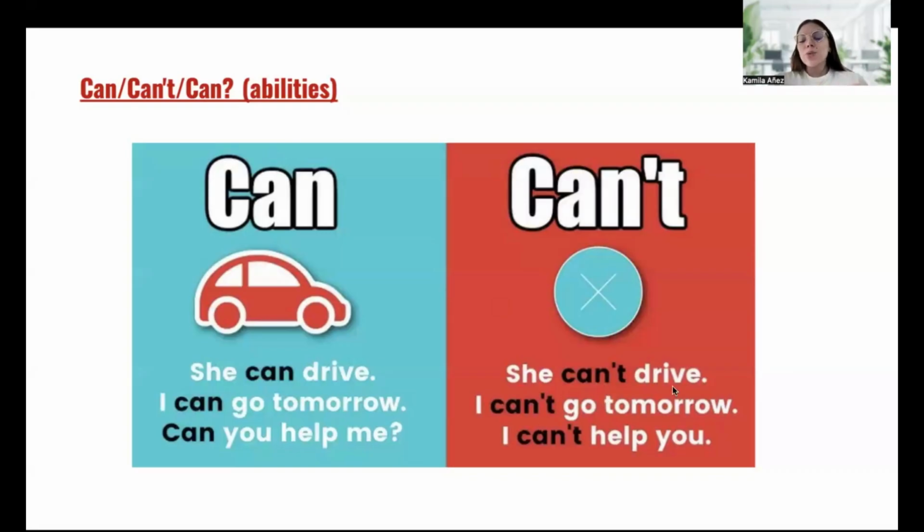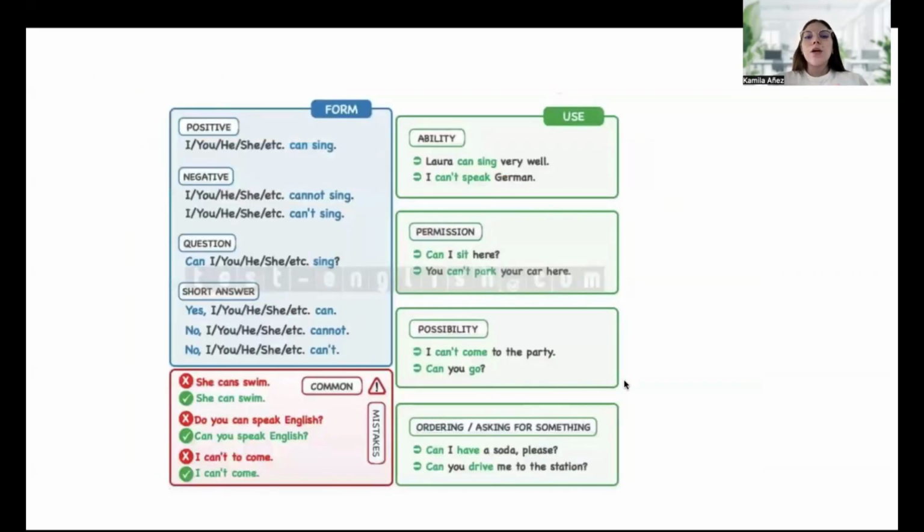She can't drive, or we can also say she cannot drive. I can go tomorrow and I can help you. We're going to see all the forms right here. We have the positive, negative, and question. We also have the short answer. We have the ability, permission, possibility, ordering, asking for something, and all the common mistakes we can have, right?